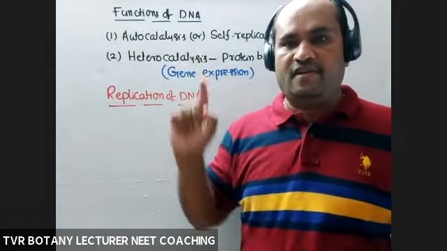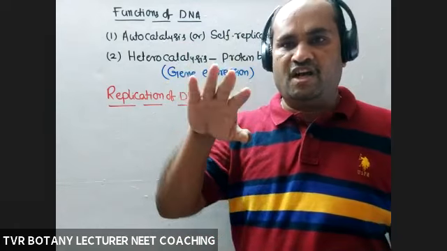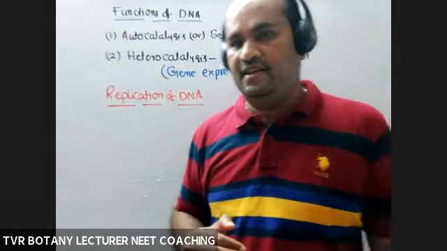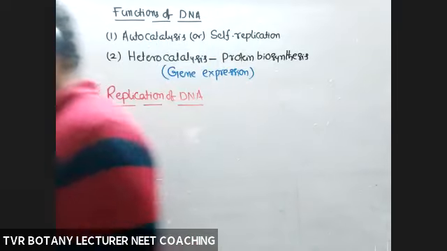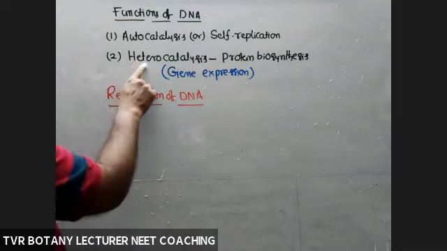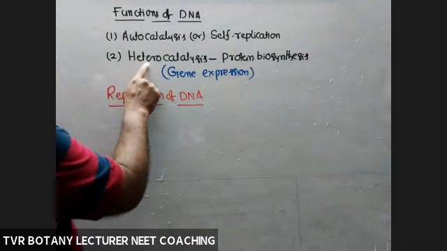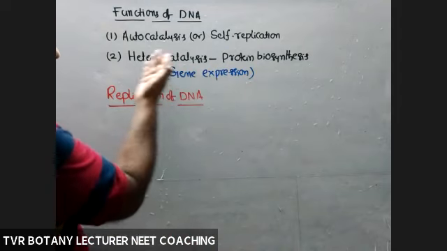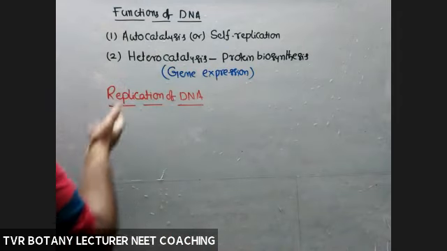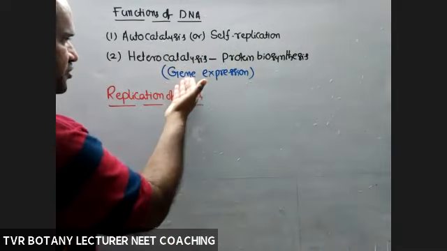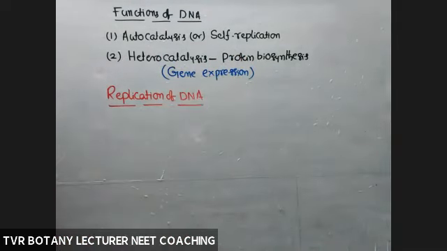Link this concept with 2C content into 4C content, DNA doubling, which will be shared by daughter cells equally. And the second one is heterocatalysis, the main function of which is to decide characteristics of organisms. Phenotype of an organism depends on the heterocatalytic function of that nucleic acid, that is protein biosynthesis, gene expression.